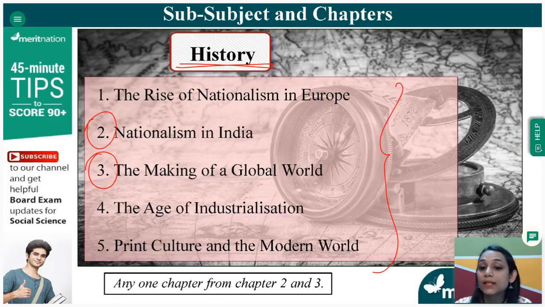So there will be a compulsory question from the first chapter, that is Rise of Nationalism in Europe. Now, there will be a choice question from the Nationalism in India chapter or the Making of a Global World chapter. Among these 2 chapters, you will be given a choice in the question, and whichever question you feel is easy or you have studied properly, you need to answer that. Now, from chapter 4, the Age of Industrialization is also another important chapter that you have to do, and Print Culture and the Modern World is also another important one.